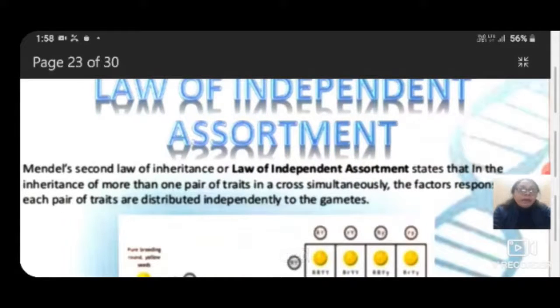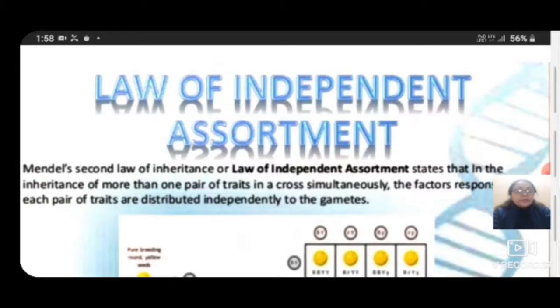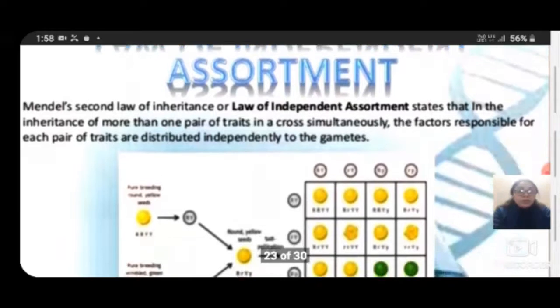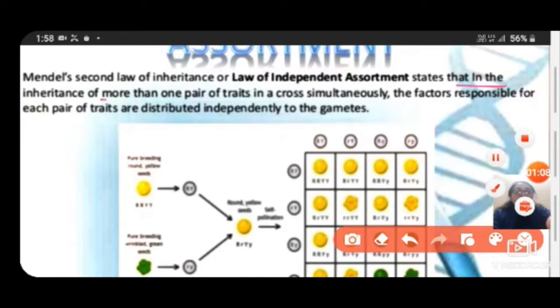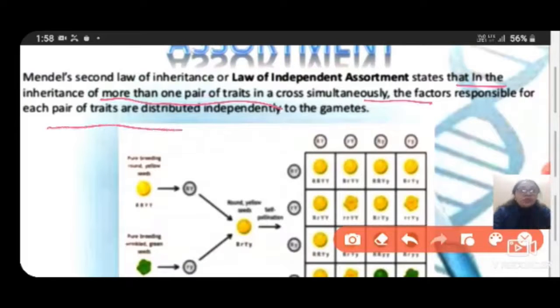Okay, so students, the law of independent assortment is the second law of inheritance. It states that in the inheritance of more than one pair of traits in a cross simultaneously, the factors responsible for each pair of traits are distributed independently to the gametes.